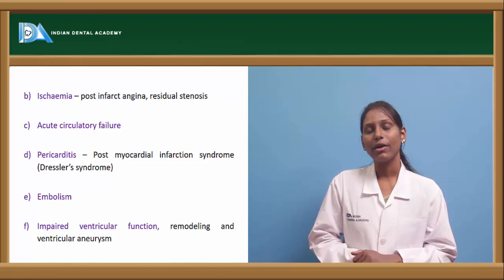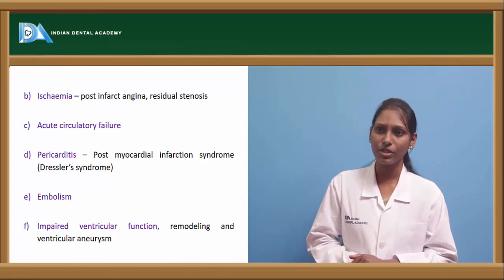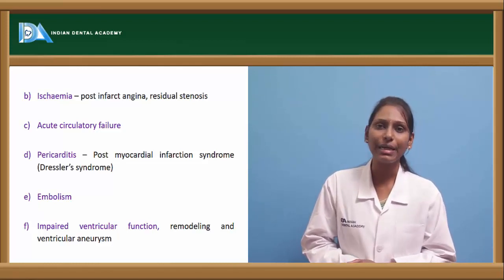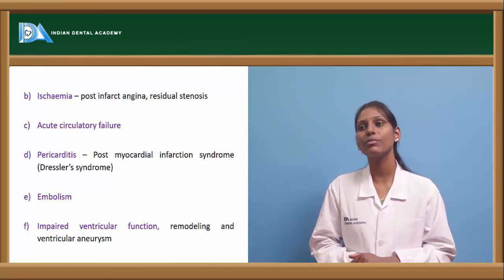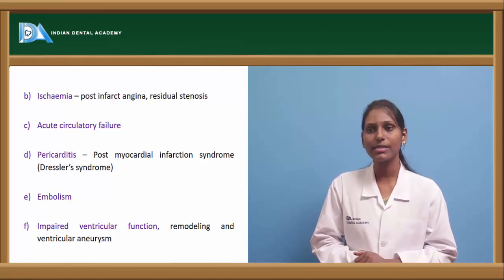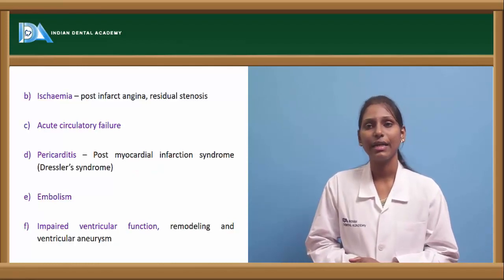We also see other complications such as ischemia, like post-infarct angina and residual stenosis, and acute circulatory failure. Pericarditis, in this, post-myocardial infarction syndrome or Dressler syndrome is seen. We also see embolism, impaired ventricular function, remodeling, and ventricular aneurysms.